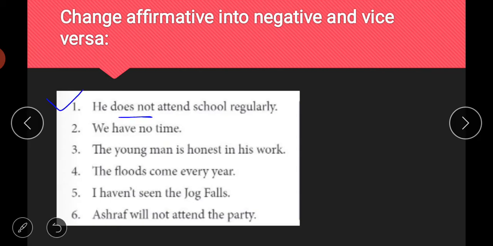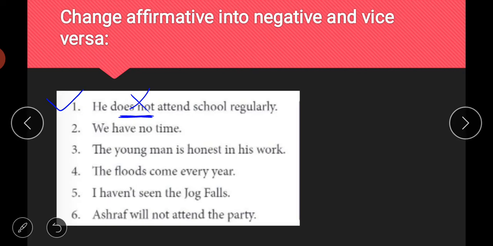So does not word is given, means it is negative. If the not word is present, it means it is negative. And what you have to do in this sentence, you will change the sentence into affirmative. He does not attend school regularly means, how you will write this sentence in affirmative form? He attends school regularly. So you will cut this does not, you will simply write he attends school regularly.